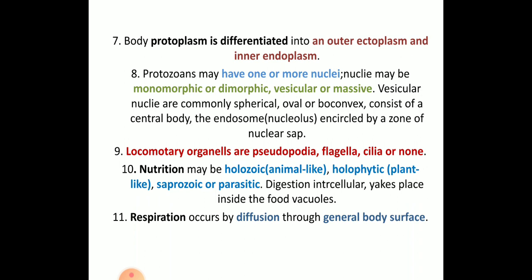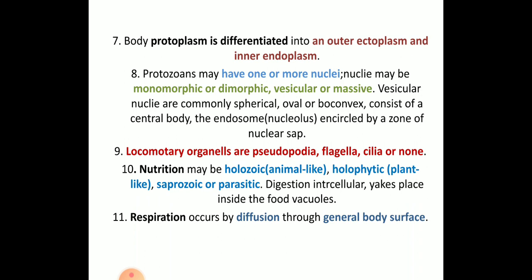The protozoans may have one or more nuclei. Nuclei may be monomorphic or dimorphic. If there is only one type of nucleus, it is called monomorphic; if there are two, it is called dimorphic. They are vesicular and massive. Vesicular nuclei are commonly spherical, oval or biconvex and consist of a central body, the endosome.